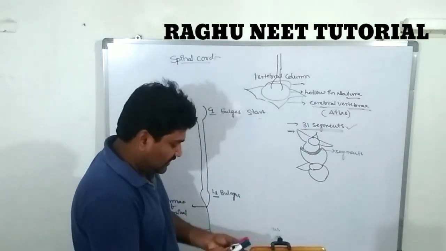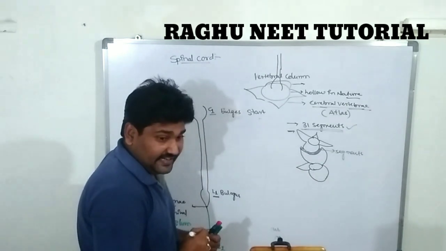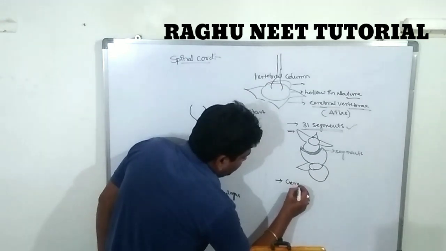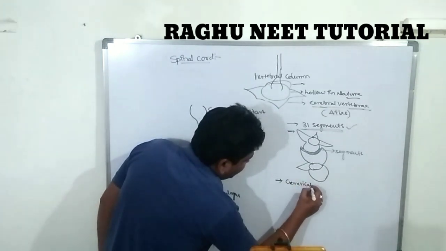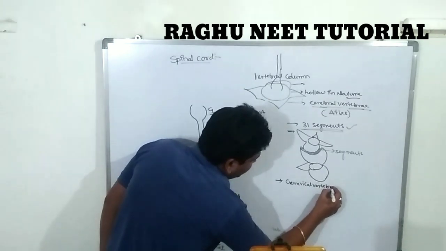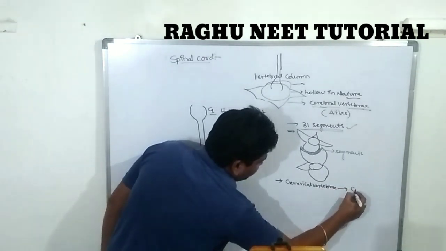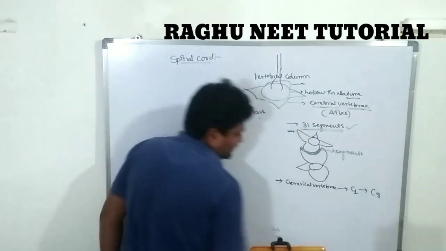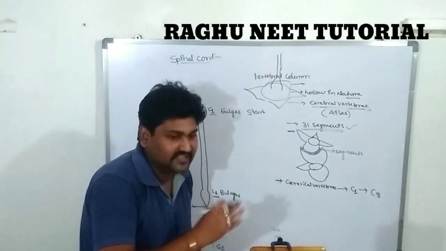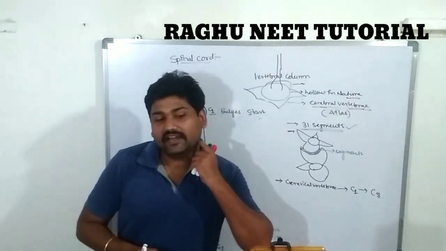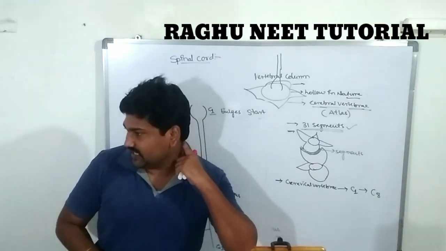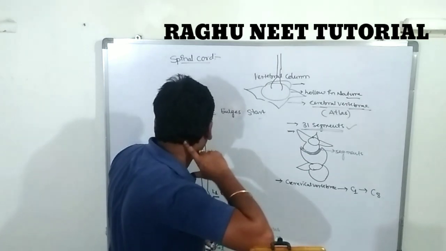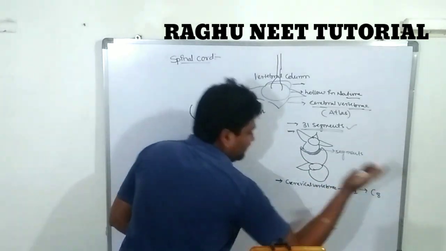Where are they located? This is very, very important for NEET level examination. First one is the cervical vertebrae, C1. There are 8 vertebrae in the neck region. From here to here, how many? 8 cervical vertebrae are there.